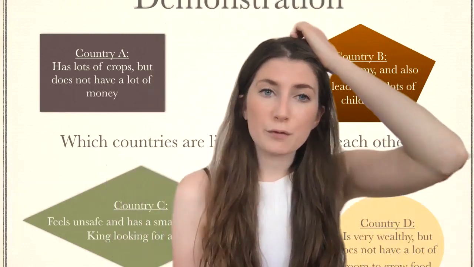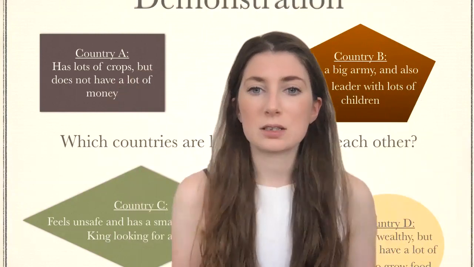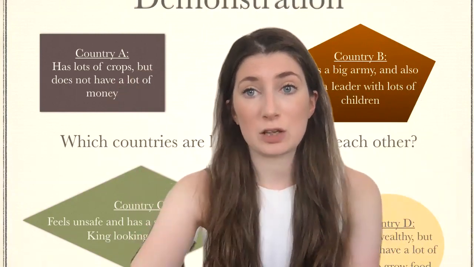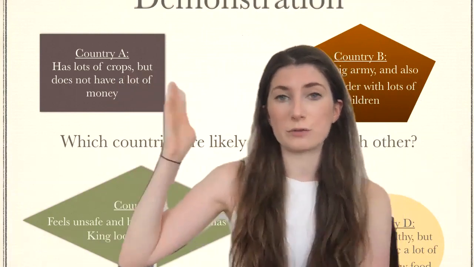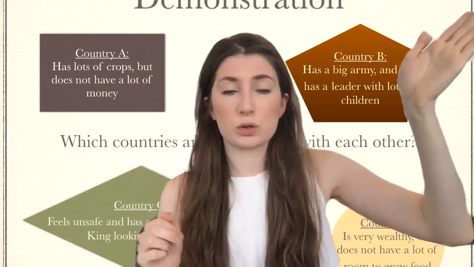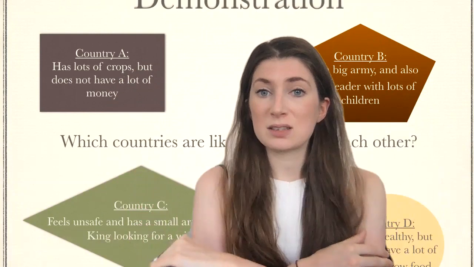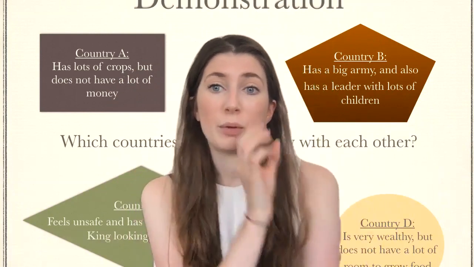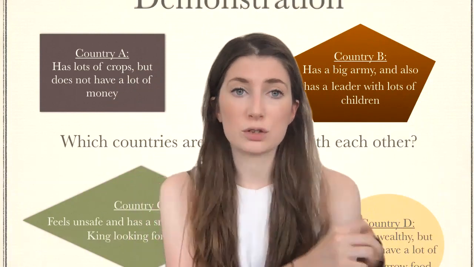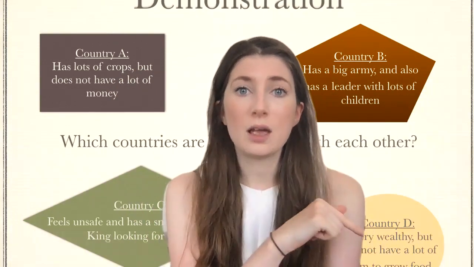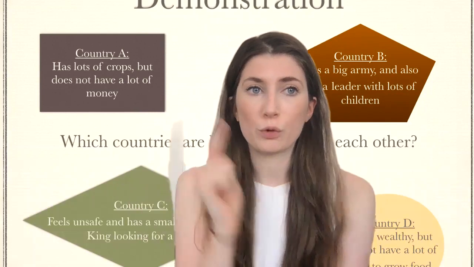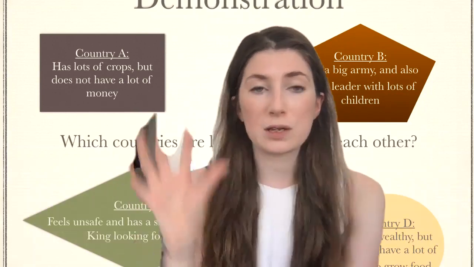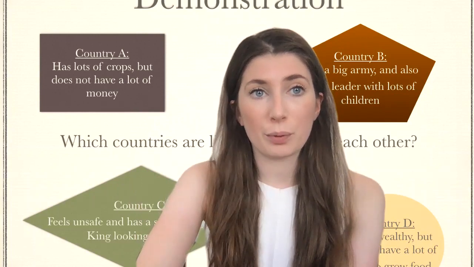So I want you to think for a moment, how can we connect these countries? Which countries are most likely to ally with each other? So we've got big army, lots of children, lots of crops but not a lot of money, unsafe, small army, wants a wife, and is very wealthy but does not have a lot of room to grow food. So, think about it. Who could he buy food from out of our four? So pause the video and just think for a moment to yourself how these four countries might ally up.